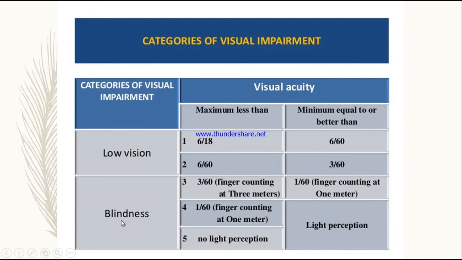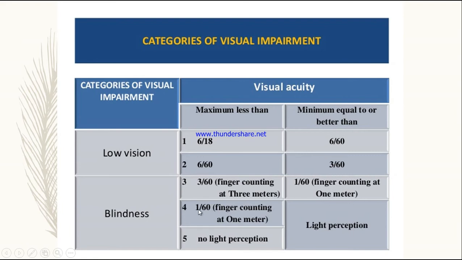Now coming to the categories of blindness. Here the distances are less than 6, meaning that the person has to be closer to the object. So for blindness, the first is 3 by 60, meaning that a person is able to count the fingers at 3 meters, or able to see an object at 3 meters. Then minimum equal to or better than 1 by 60, finger counting at 1 meter.